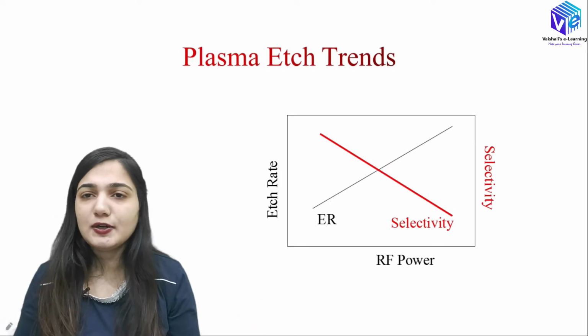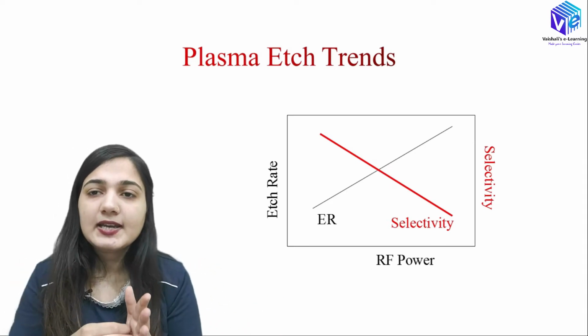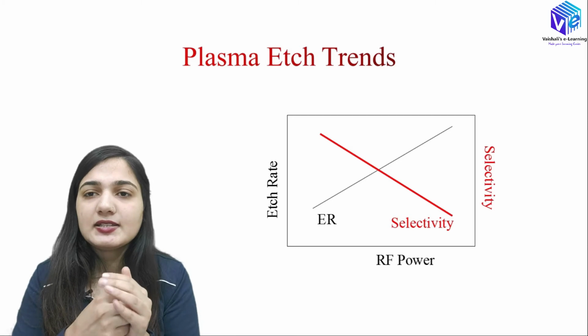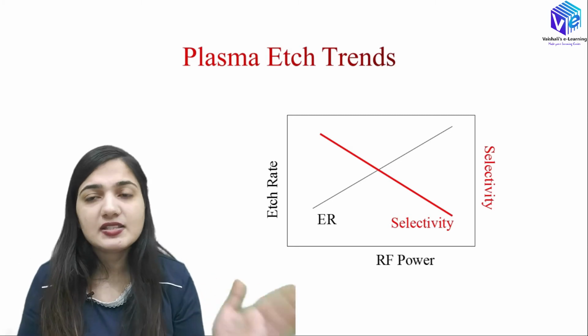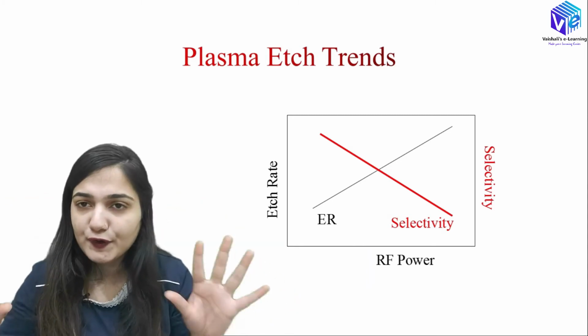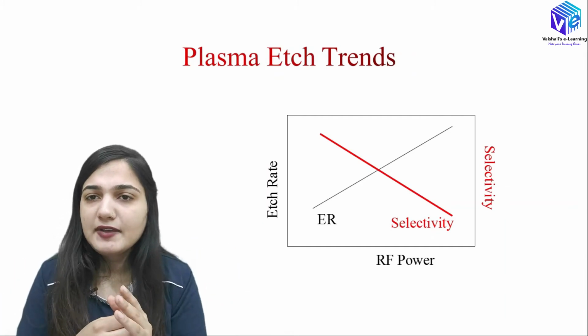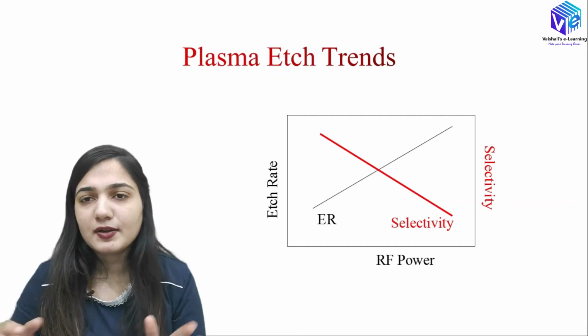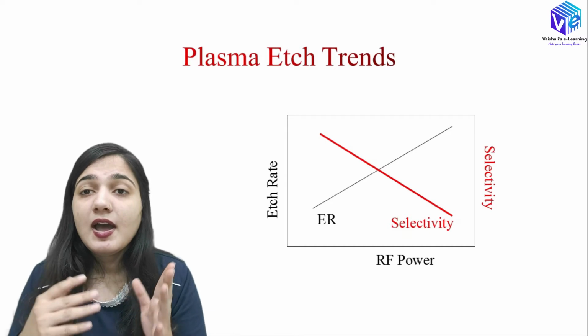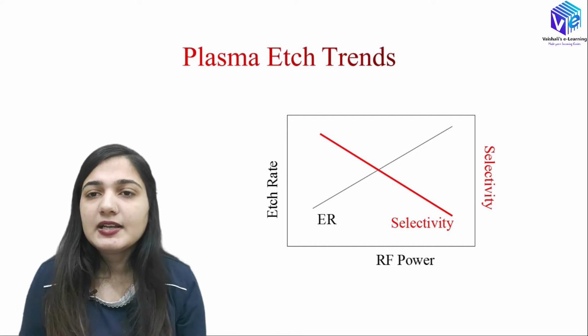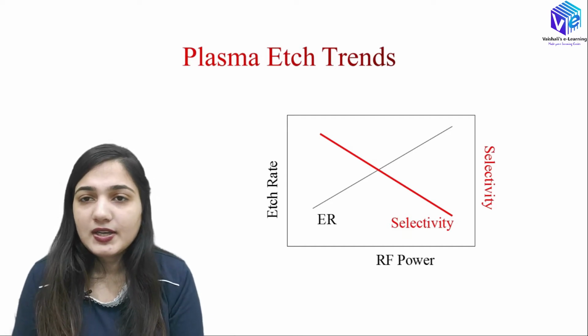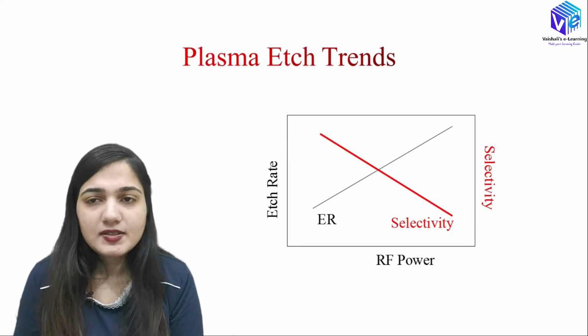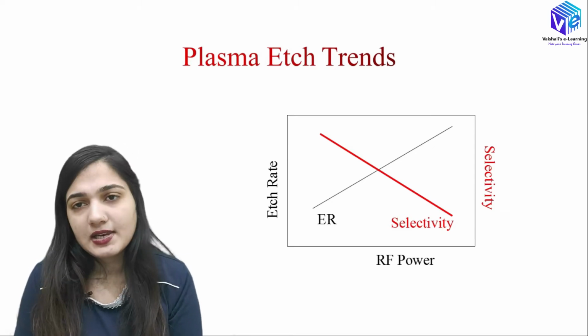Ions don't know which material they are hitting. Either it is hitting the silicon dioxide or it is hitting the silicon substrate. It does not know. It will hit any one of them and remove it. So the plasma etching will remove the underneath layer. It does not know which layer it is, so the selectivity will decrease.